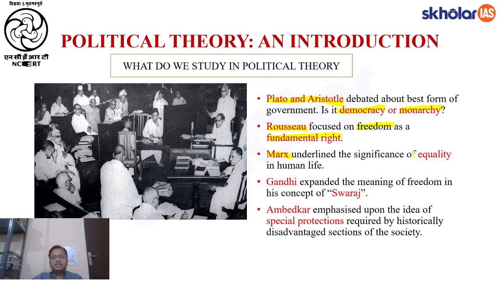Similarly, Karl Marx helps us realize what kind of exploitation is going on and why economic and social equality is very important in the society. Similarly, Mahatma Gandhi expanded the meaning of freedom for us and he gave his own understanding of Swaraj. Swaraj is a much broader concept. We will discuss it in other chapters. But basically, Swaraj means that a human being is under self-control. There is no requirement of any other law or any other government or external authority to tell that person what is the right thing to do.